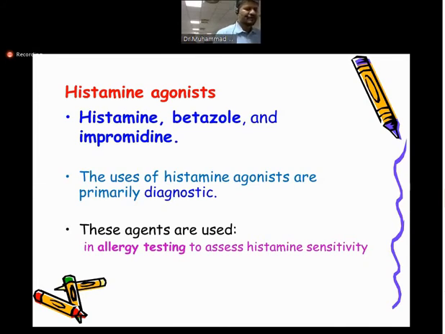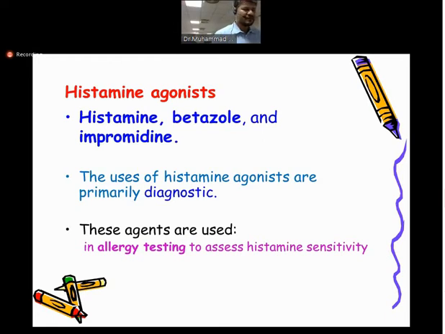So what we do in this sort of testing is give this agonist to the patient, and we want to see the sensitivity of the patient to histamine. If a person has asthma or any other respiratory problem, the reaction of the patient is that they show hyperactivity of the bronchioles. So bronchoconstriction is very quick. Once the bronchoconstriction is very quick, it means this is a test for the allergy that we give.